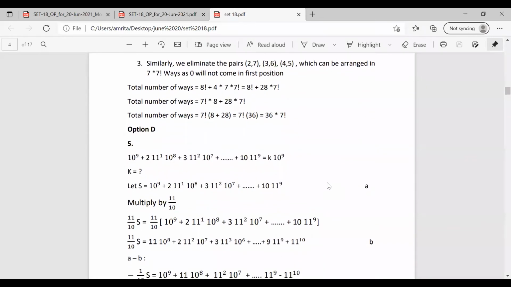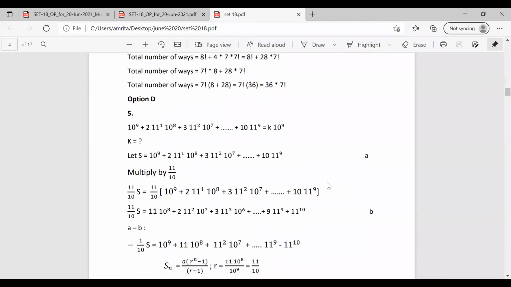In the question, it is given as 10 raised to 9 plus 2 into 11 into 10 raised to 8 plus 3 into 11 square into 10 raised to 7 plus 4 into 11 cube into 10 raised to 6 plus etc. plus 10 into 11 raised to 9 equal to k into 10 raised to 9. So how we are solving this question is, we are multiplying the whole equation by 11 by 10. Initially we take the series as s, that is s is equal to the series, as given in the question. So we write it as equation 1. Then multiplying this whole by 11 by 10, we have another equation.